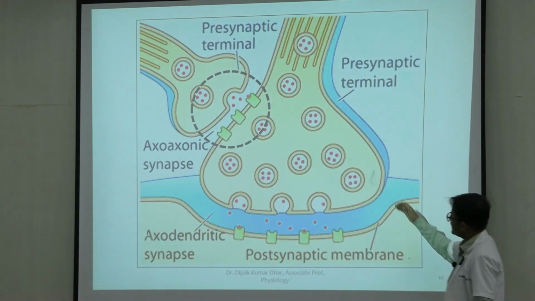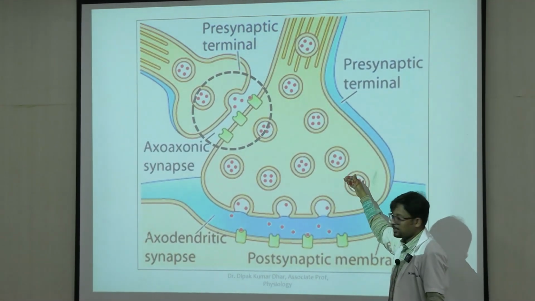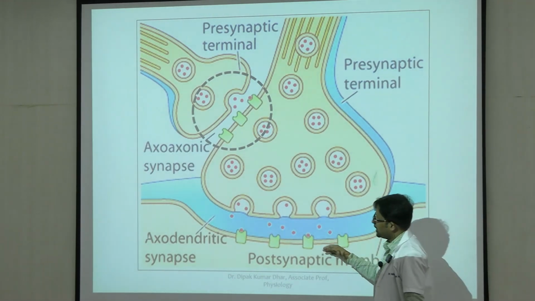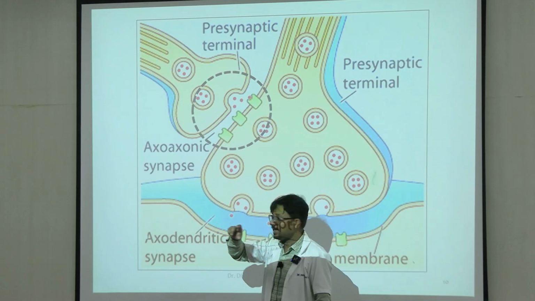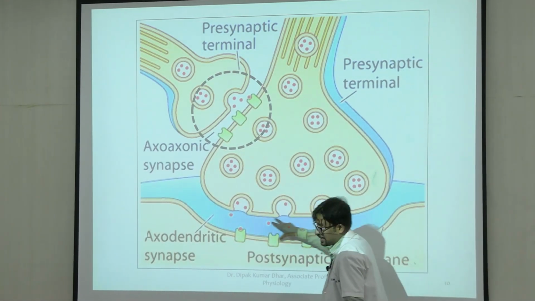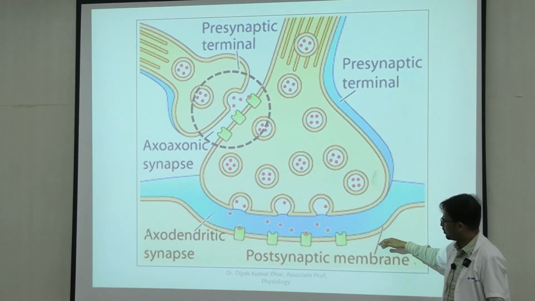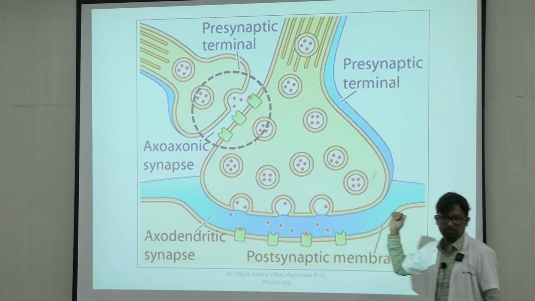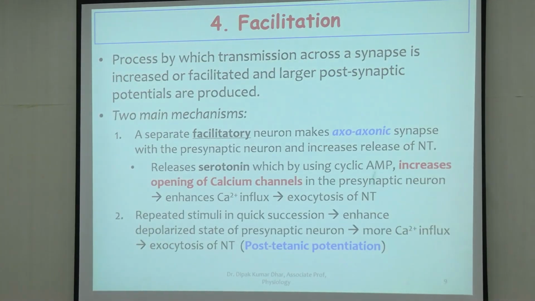If voltage gated calcium channel activity increases in the membrane, there will be more calcium influx and more exocytosis. So, as a stimulus or a change which started here, the final result is that across the synapse in question there is more transmission of signals or more exocytosis of transmitter. So, this is an example of facilitation.